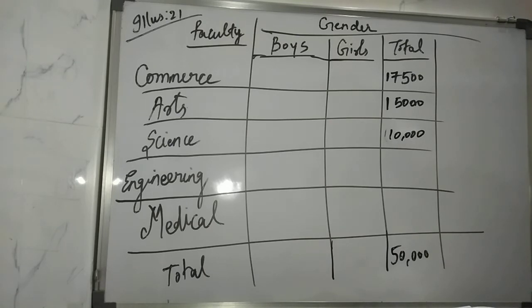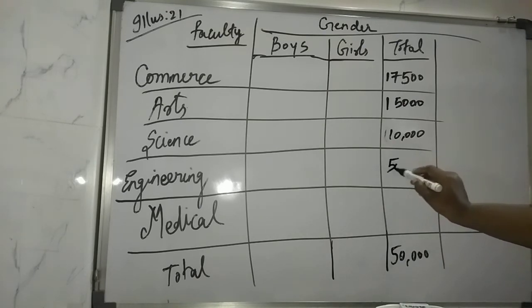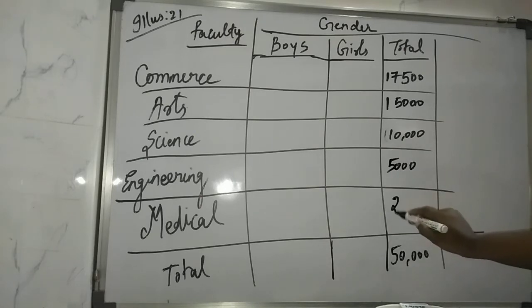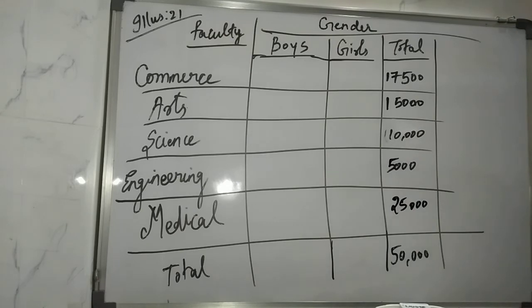Then what it is saying, 10% are in engineering faculty. So 10% in engineering means 5,000. Then the remaining 5% are in medical. So 50,000, 5% is 25,000. Right, 5 5s are 25, like this.